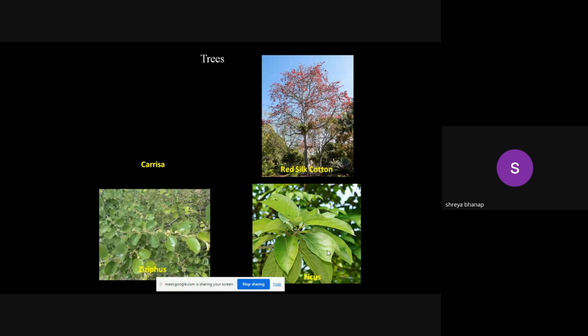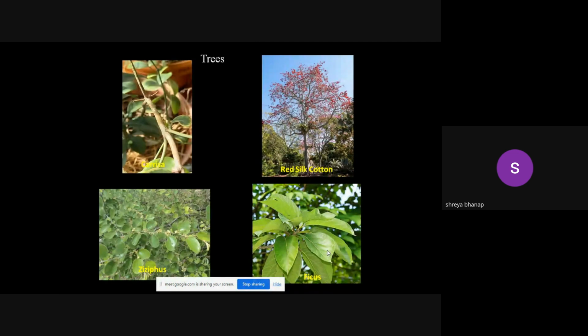Some of the trees which are there are the Carissa, or karvand, as we call it. We can easily identify karvand because of these thorns, and that's why the common English name of this tree is Christ's thorn.